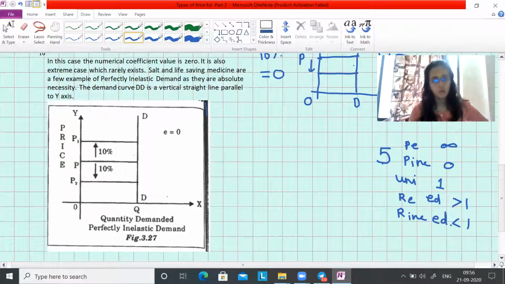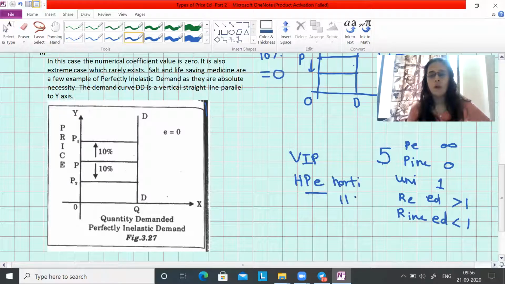Remember this, draw the diagram, and practice all of this. Then I told you the code words VIP and HPE. Perfectly elastic is horizontal, parallel to the x-axis, and VIP, perfectly inelastic, is vertical and parallel to the y-axis.